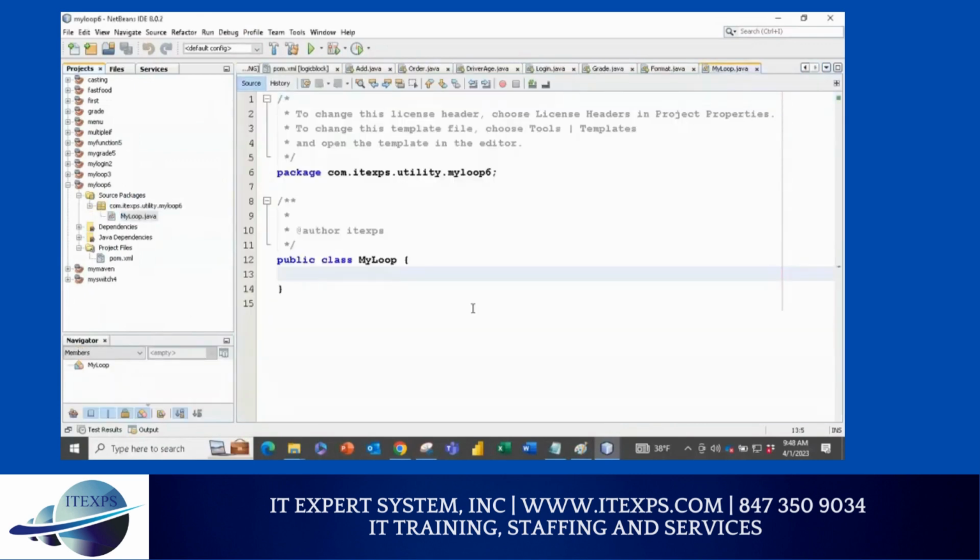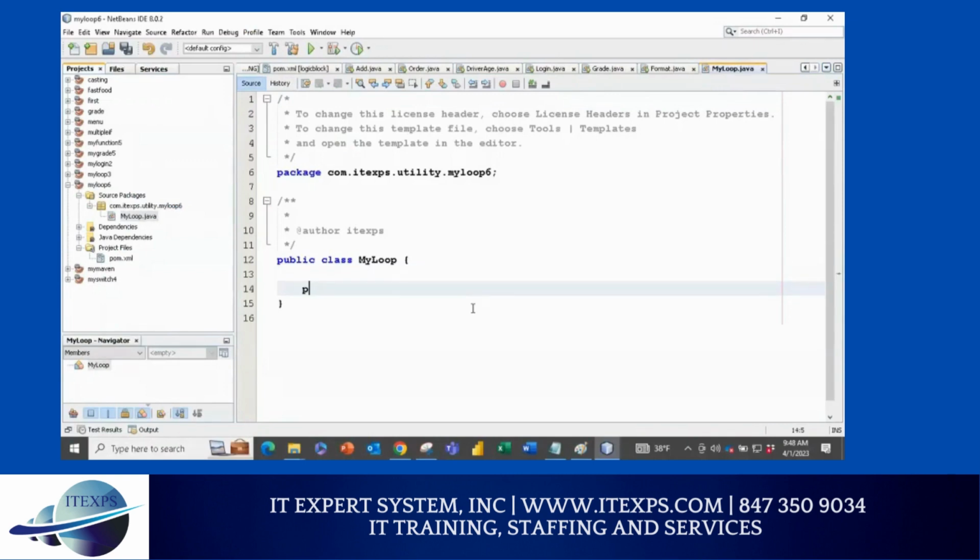I do not normally memorize it. So public static, last week we talked about static means class. So it is associated with class. Public static void main. Void means no return. Main is the method name. And inside your parenthesis, we will say String args, and curly bracket start and end.